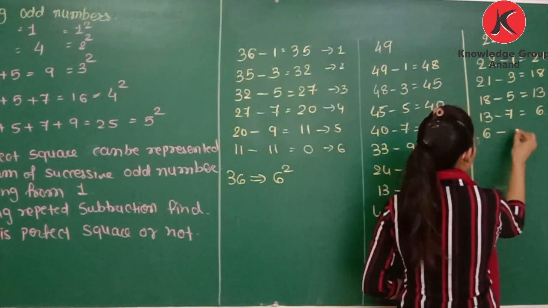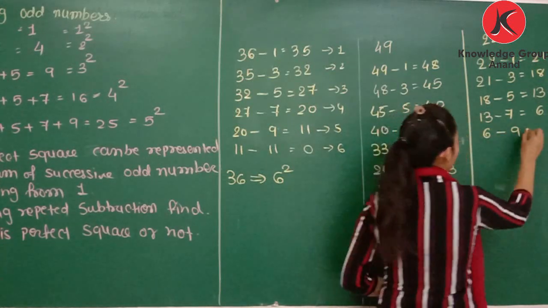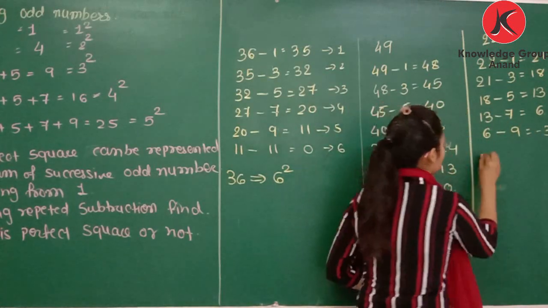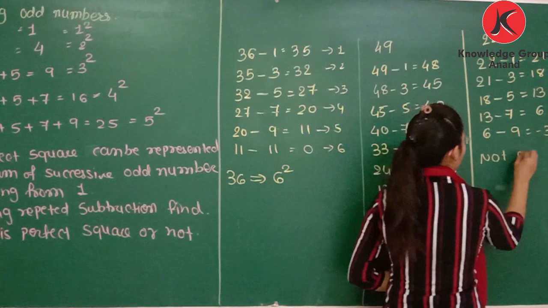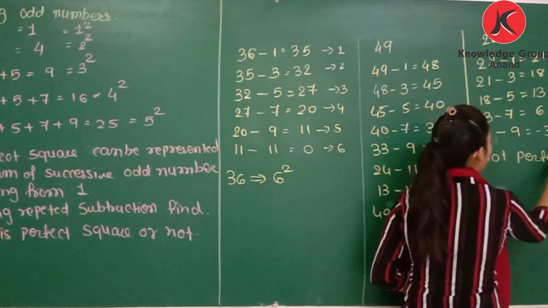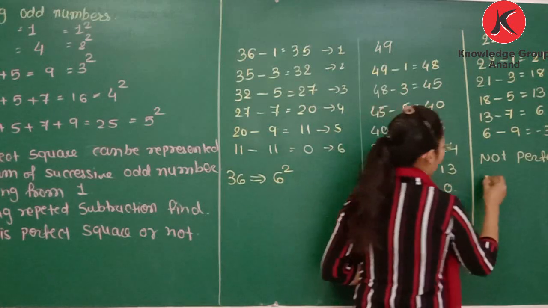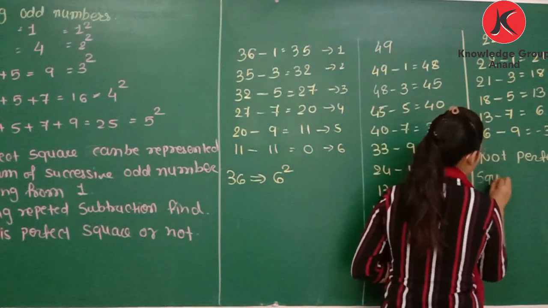So 6 minus 9 is a negative number, minus 3. So this is not a perfect square number. Why? You will not get 0 after subtracting successive odd numbers, so it is not a perfect square.